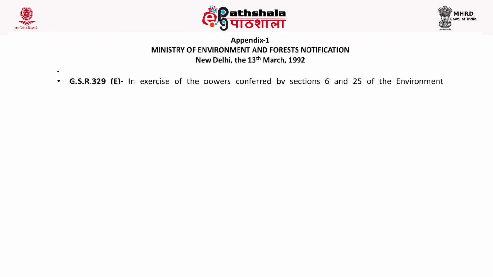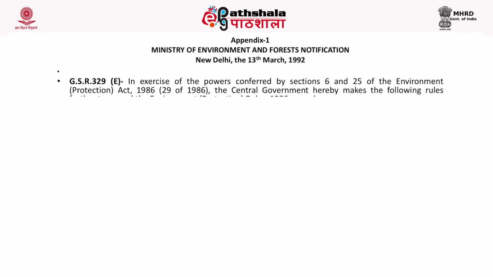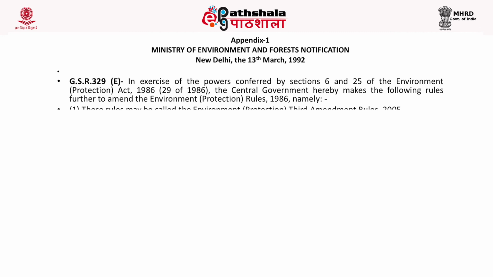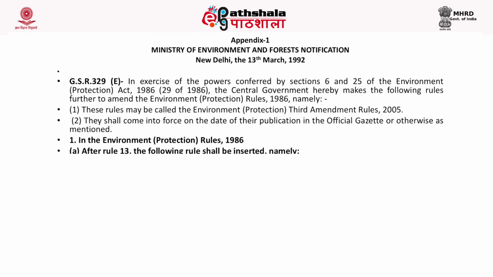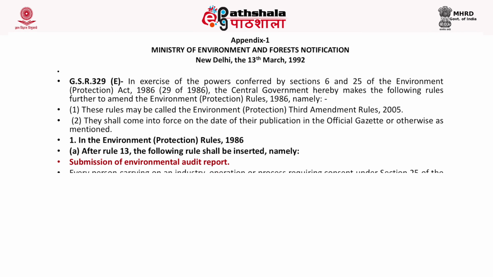Now I would like to discuss with you the notification issued by the government and what kind of information is to be provided in this environmental audit report by different industries in India. In exercise of power conferred by Sections 6 and 25 of the Environment Protection Act 1986, the central government made the following rule further to amend the Environment Protection Rules 1986.